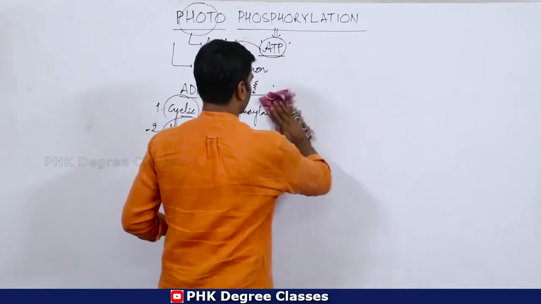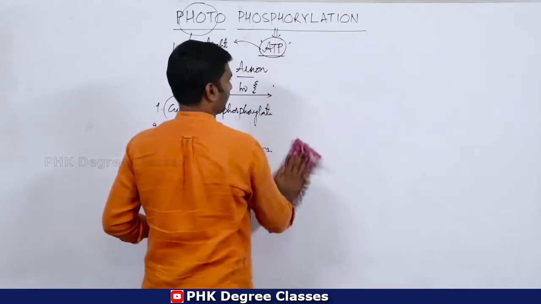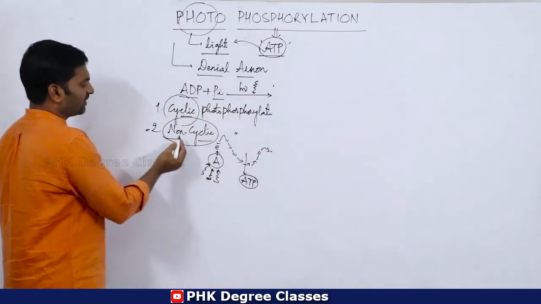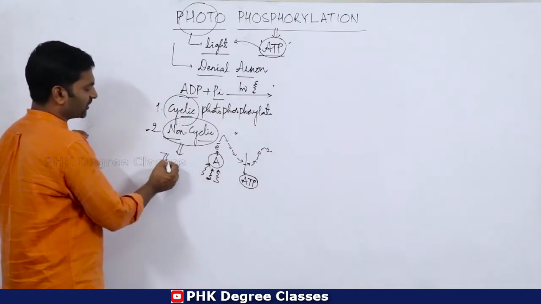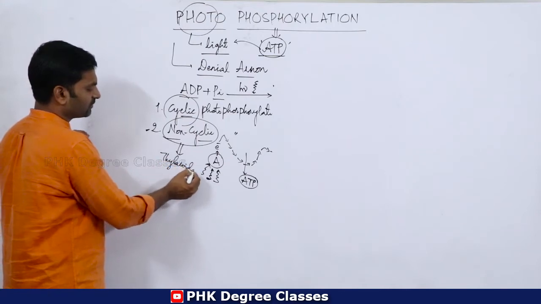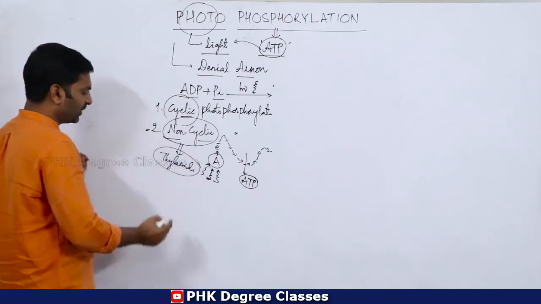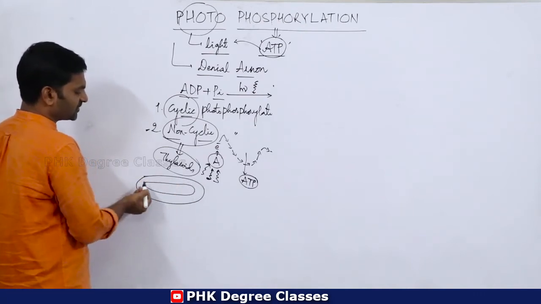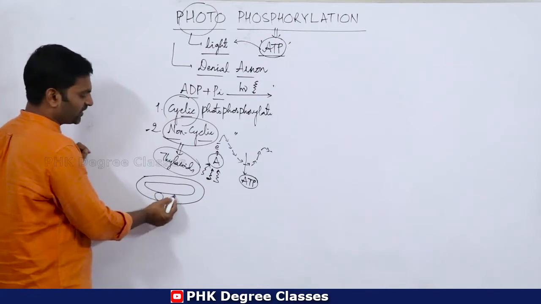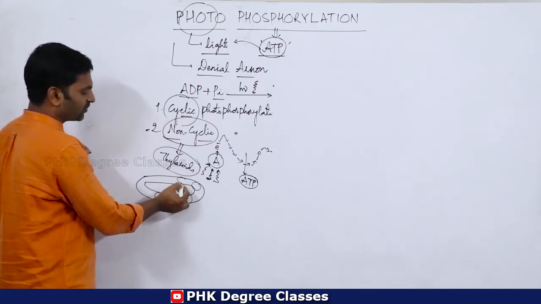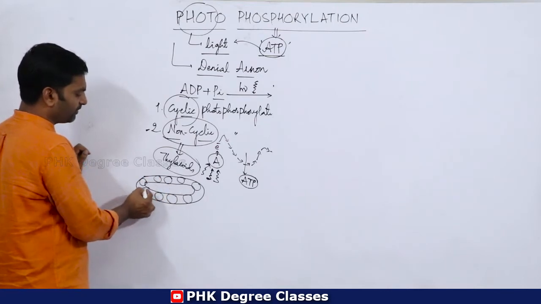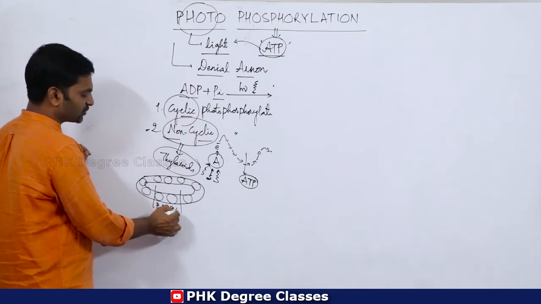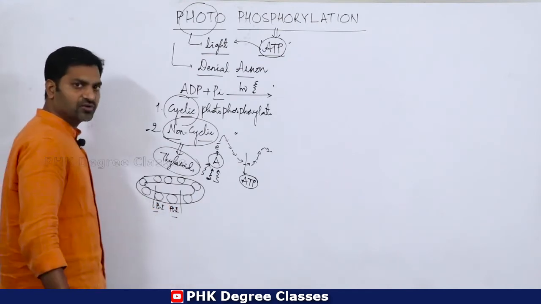So this is two types of electron transport system. Where it takes place: this takes place in the thylakoids, right? Whenever you see the structure of thylakoids, for example, this is the structure of thylakoids. There are different photosystems available in thylakoid membranes. For example, this is PS1, and this is PS2. So photosystem 1 and photosystem 2.